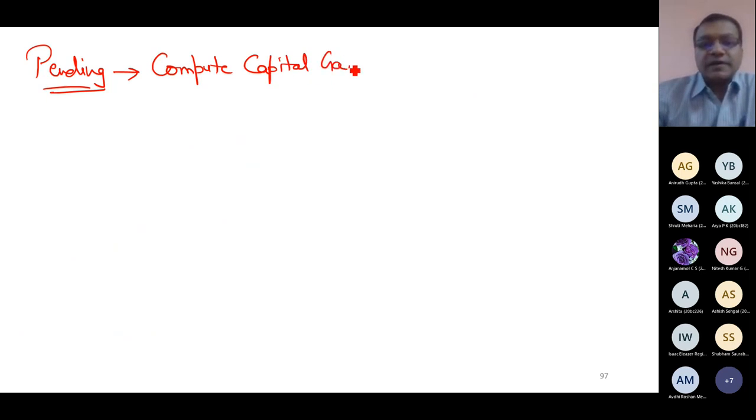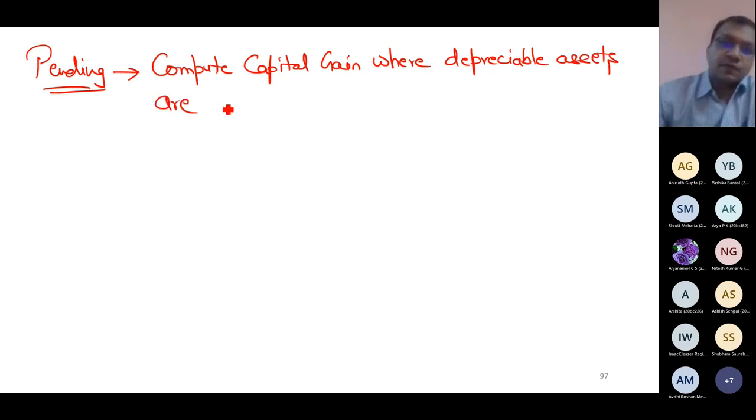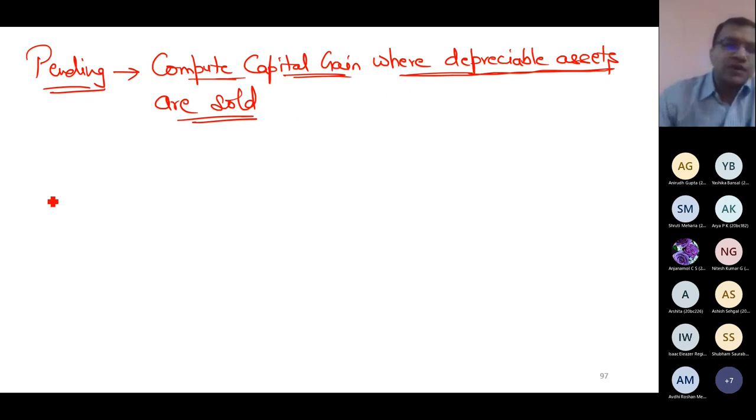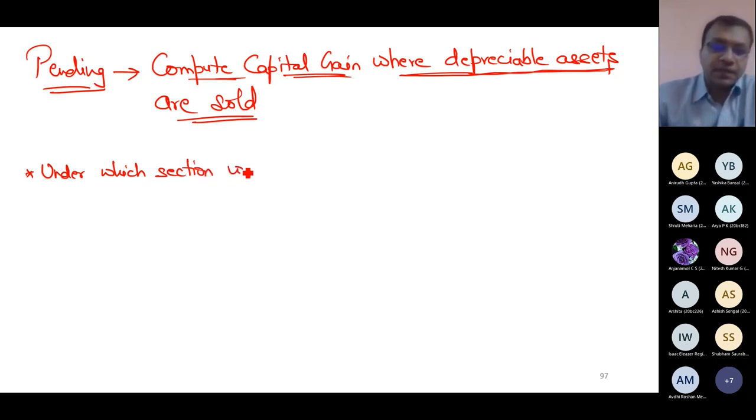when depreciable assets are sold. Can you tell me under what sections you compute capital gain right now? What is your knowledge about capital gain? If you have completed the topic capital gain, under which section you compute capital gain? I just want to ask this question. Under which section we have learned computing capital gain?